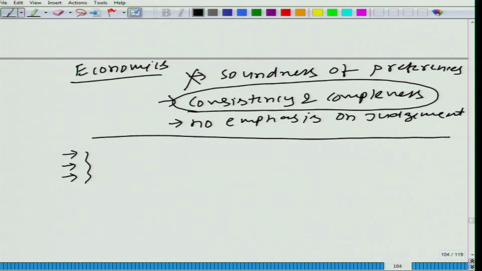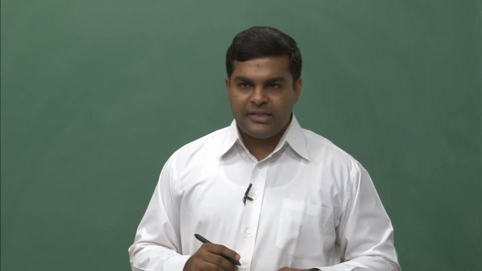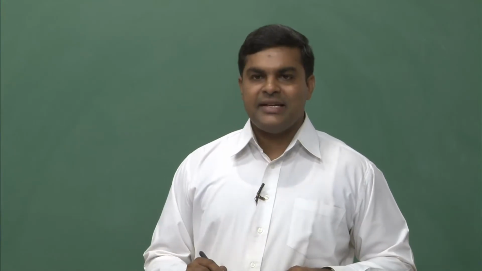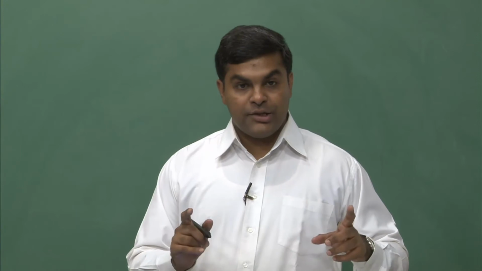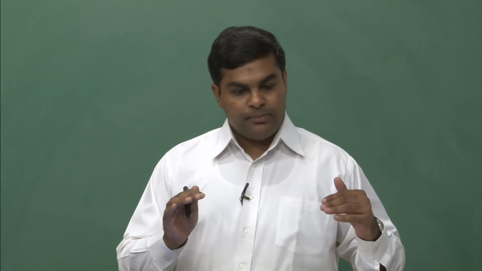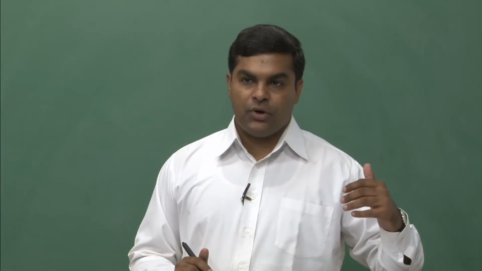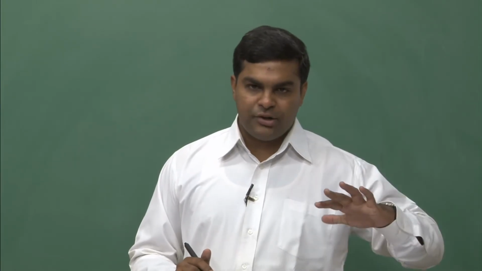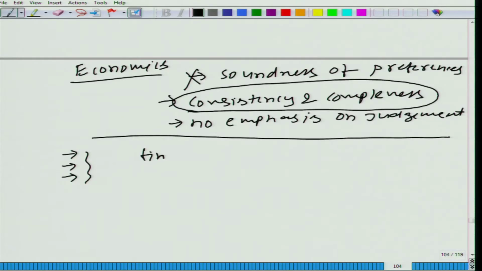So what does it mean? Let's take an example and see what happens when your preference satisfies these three axioms. Right now I'm not worried about the properties we talked about for the conjunction sets, so let's take a finite conjunction set.